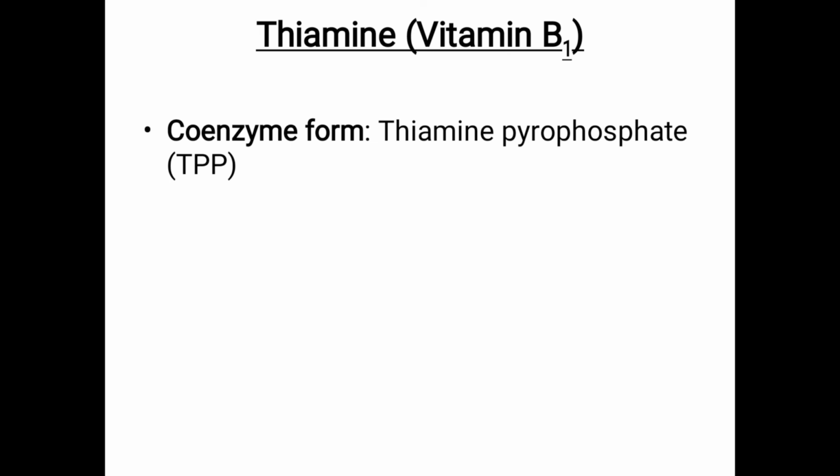Most of them know that it is the coenzyme form of thiamine, but they don't know thiamine is vitamin B1. Okay, so thiamine is vitamin B1, otherwise known as vitamin B1. So TPP is the coenzyme form of vitamin B1 or thiamine.